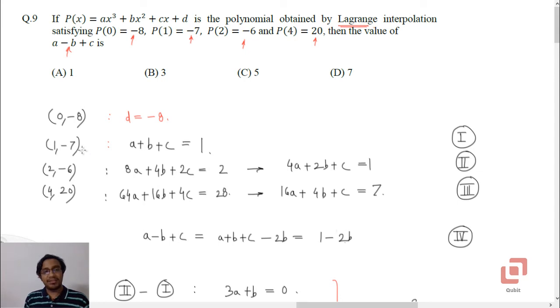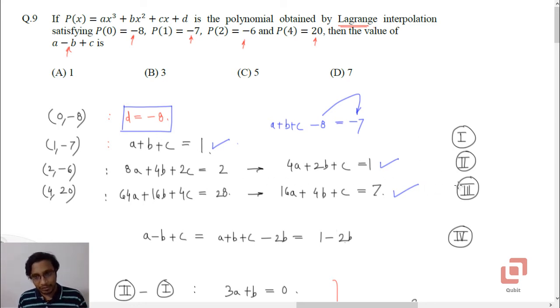Next is substituting x equal to 1. So we will get a plus b plus c minus 8, because d is minus 8, equal to minus 7 because p of 1 is minus 7. So if we now shift minus 8 to this side, we'll get a plus b plus c equal to 1. Similarly, if we substitute x as 2 and 4 respectively, we'll end up getting the equations 4a plus 2b plus c equal to 1 and 16a plus 4b plus c equal to 7. Again, we are making use of d as negative 8.